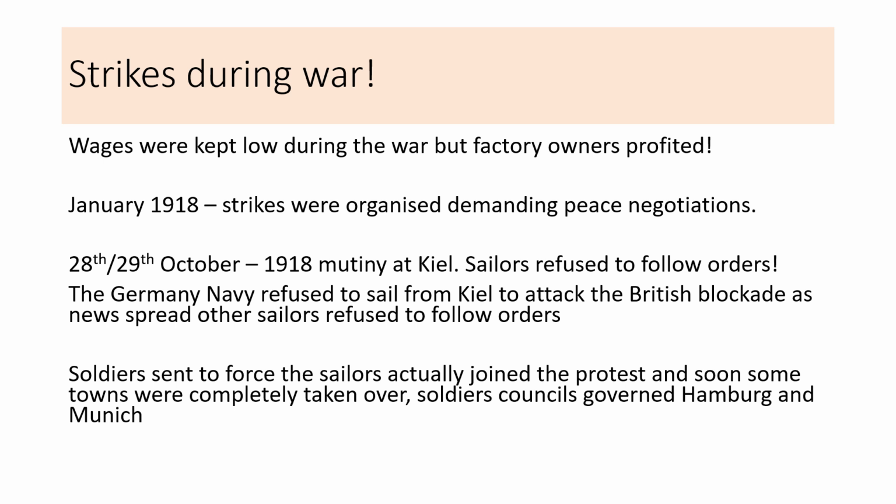At the end of October 1918, there was also a mutiny at Kiel. Sailors refused to follow their orders because the German Navy refused to sail from Kiel to attack the British blockade, because they knew they were probably going to lose. They knew there was no hope for them, so they refused to do it. They stood their ground. Eventually, the government had to send soldiers to force the sailors to stop this, but the soldiers ended up joining the protest, and soon towns were being overtaken by these soldier councils, because the soldiers were saying, actually, this isn't right, we need this war to end.